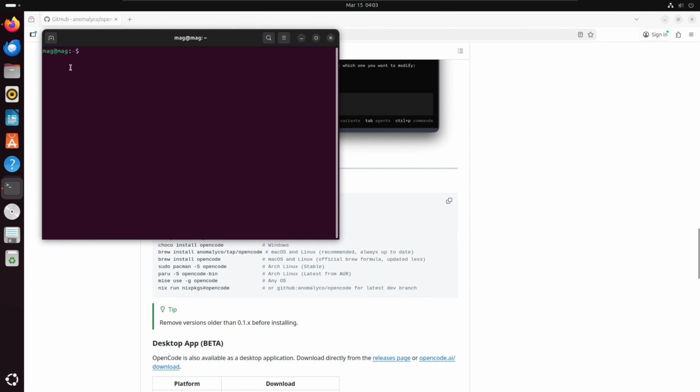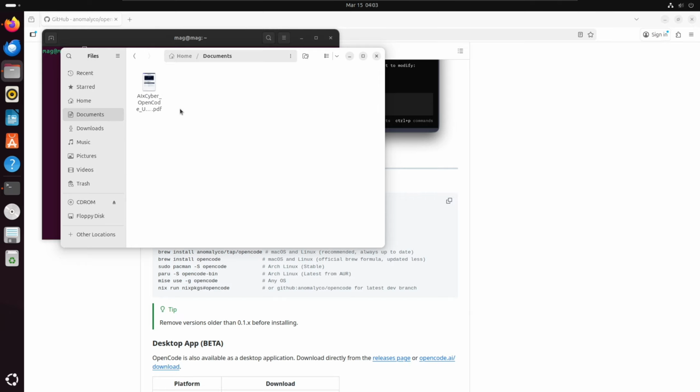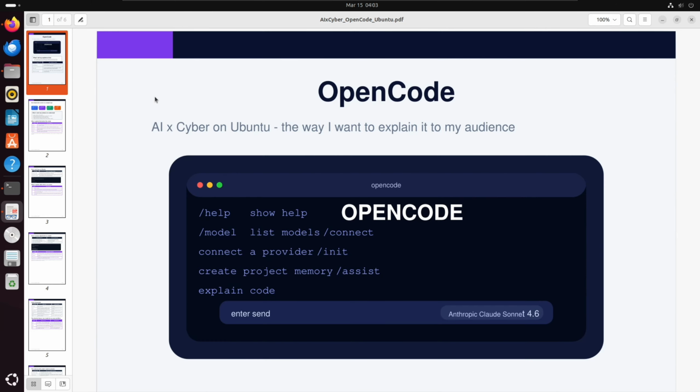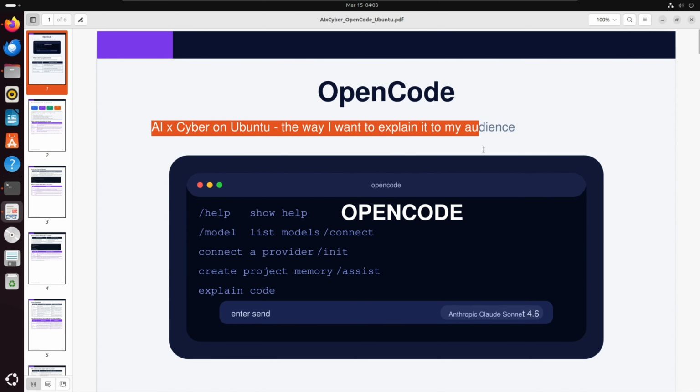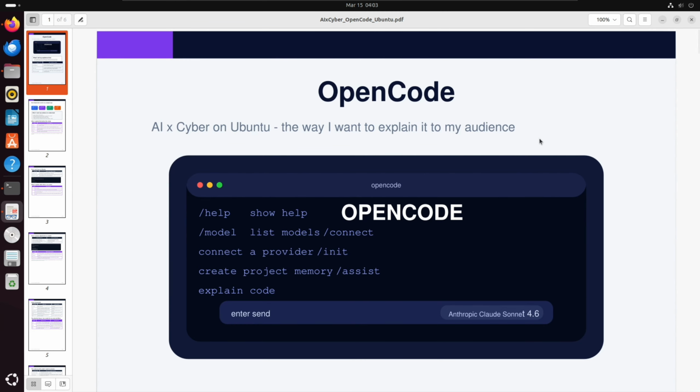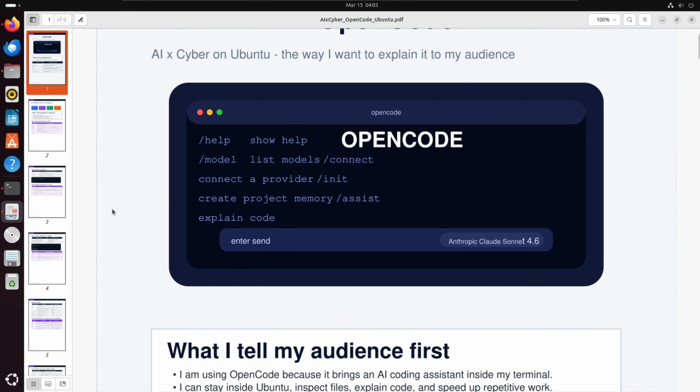So here we are dealing with one more new tool. It's an agent, basically OpenCode. You just listen to the name and you can understand what OpenCode is. It's something like a coding agent. Basically it's an agent which runs on your terminal, like Claude Code.